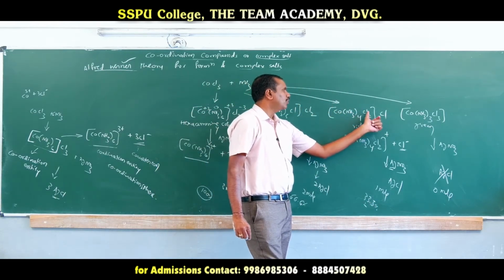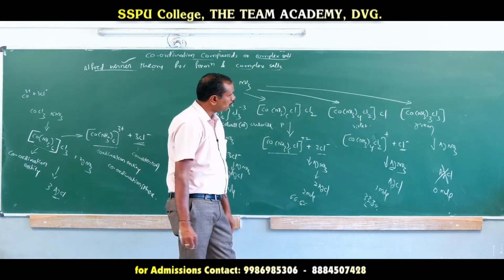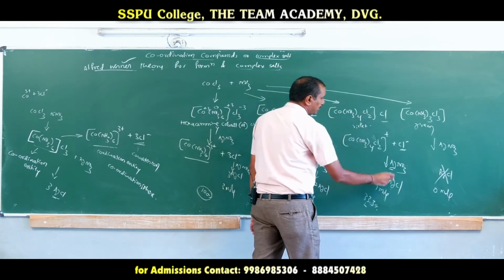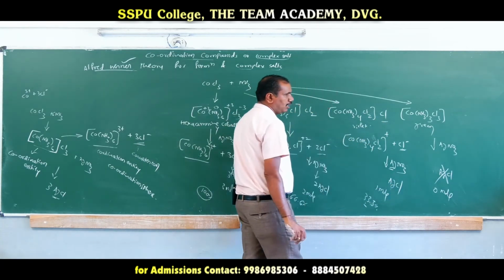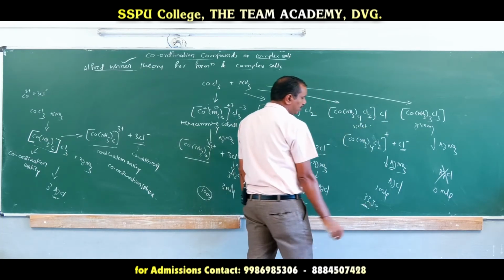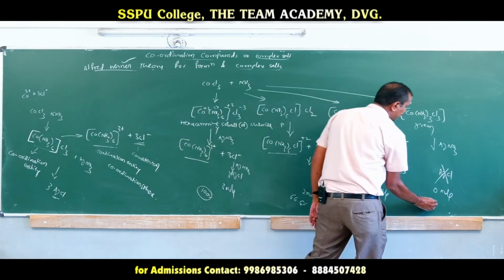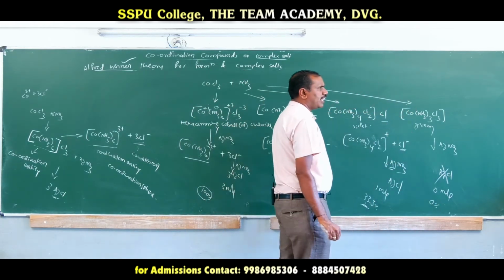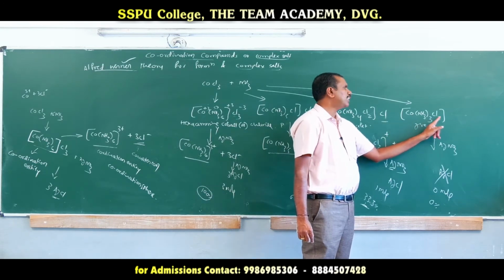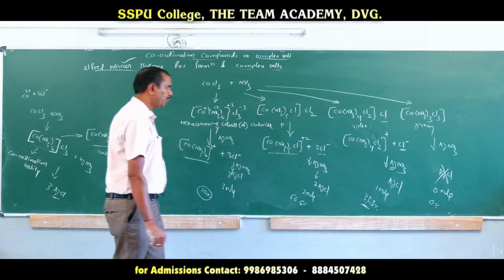Among them, 2 are inside the coordination sphere, 1 is outside. This ion only can precipitate in the form of AgCl. So out of 3, 1 can precipitate, and the percentage of precipitation is 33. Here the percentage of precipitation is 0. Why? There are 3, but all the 3 are within the coordination sphere. It does not undergo dissociation. Hence the percentage of precipitation is 0.